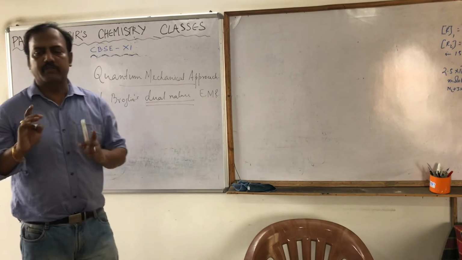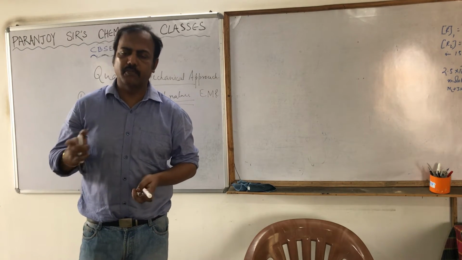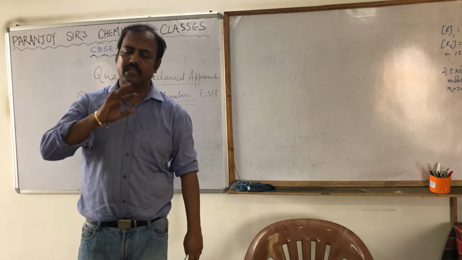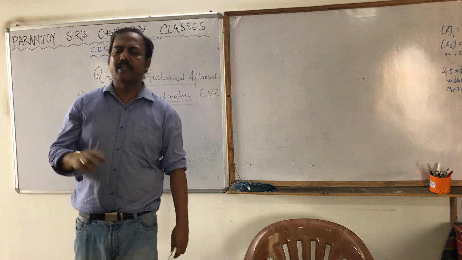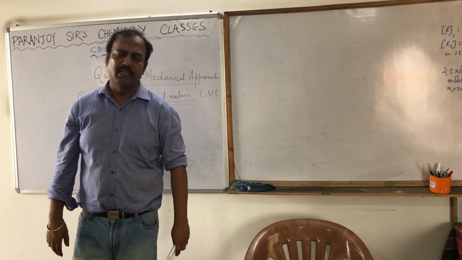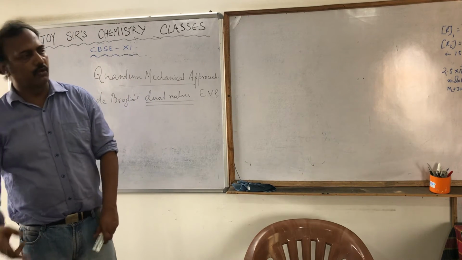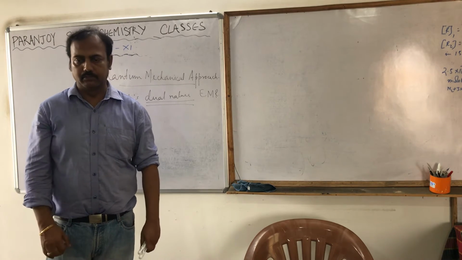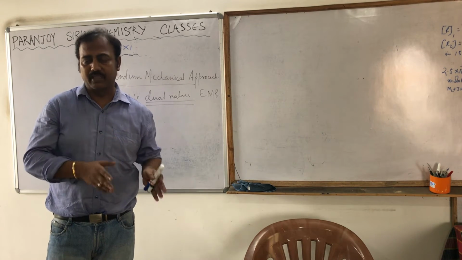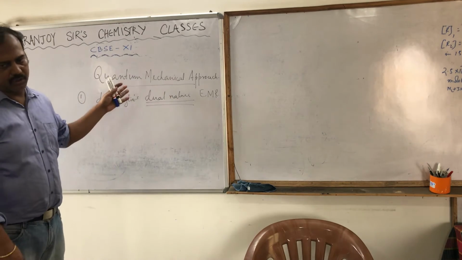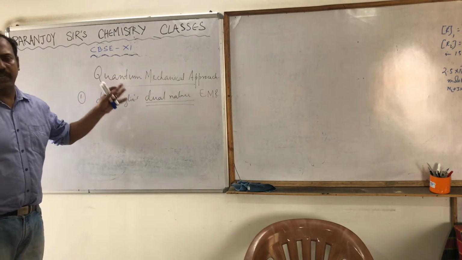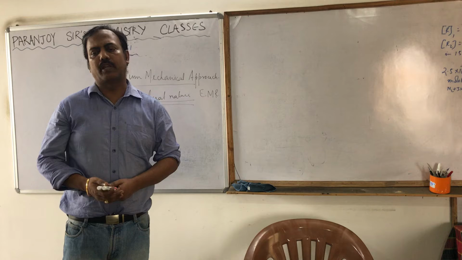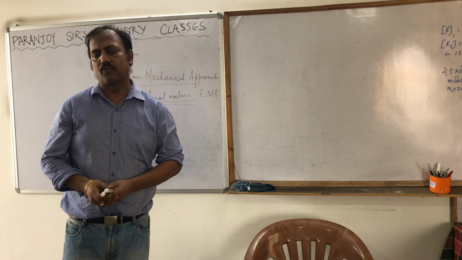We know we tried to explain electromagnetic radiation in two ways. First, we tried to explain it by considering it as a continuous wave. Some phenomena could be explained by that, some couldn't, like the photoelectric effect, which we explained by considering it as a particle. So is it a wave? Is it a particle? Hence comes de Broglie. He told it shows both characters, the particle character as well as the wave character. That is what is known as dual nature.